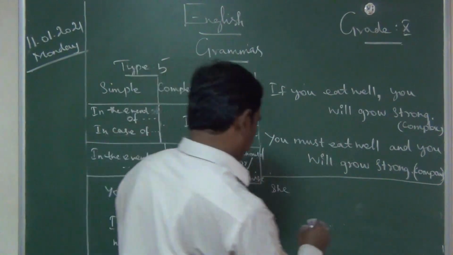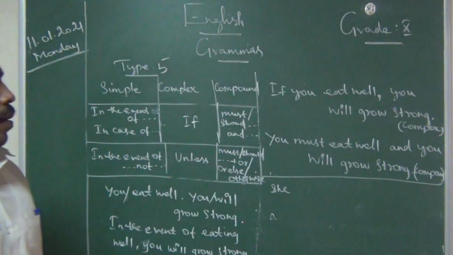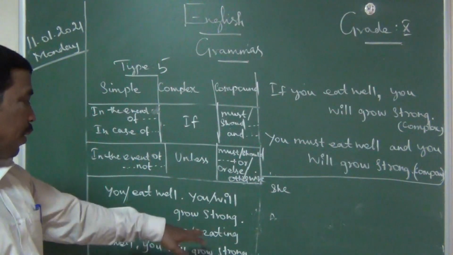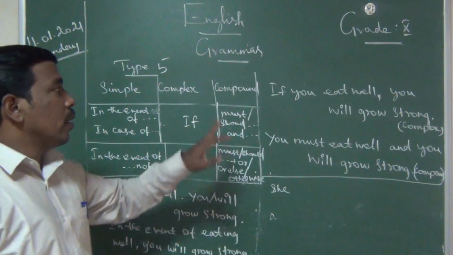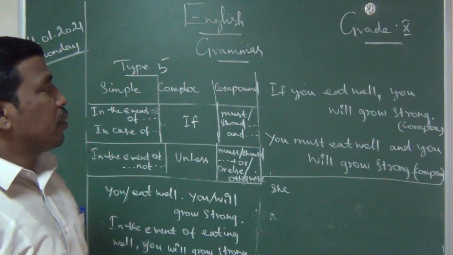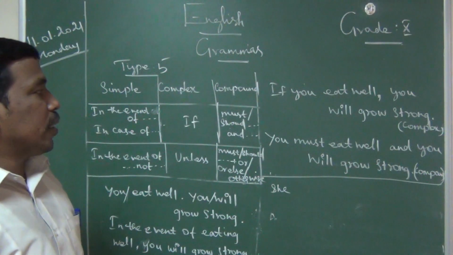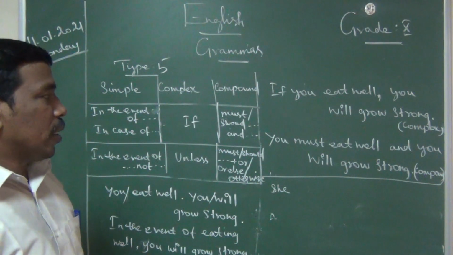Write fast. So, you eat well, you will grow strong. In the event of eating well, you will grow strong. If you eat well, you will grow strong. You must eat well, and you will grow strong.